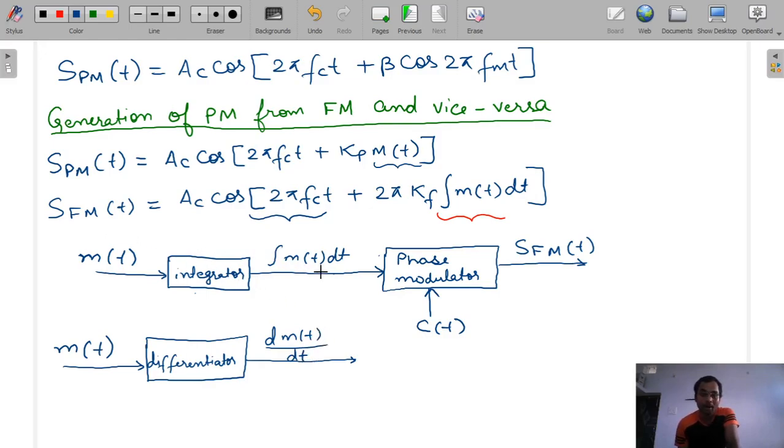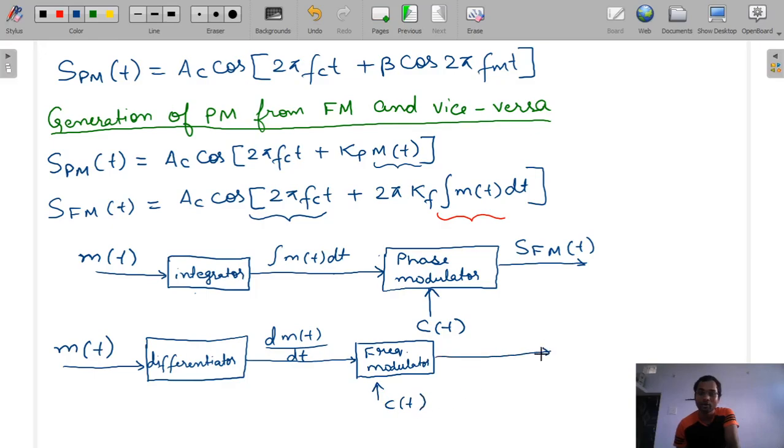Now when we pass it through the frequency modulator, what does it do? It integrates the message signal. So the integration of dm(t)/dt will be m(t), and we will get our phase modulated signal. So here we pass it through the frequency modulator, and here also we give the carrier signal c(t).